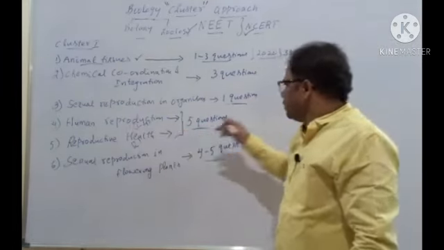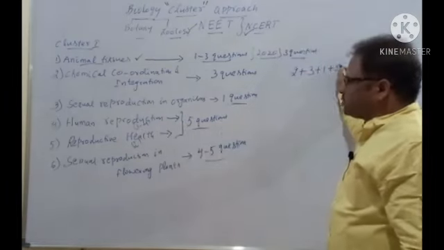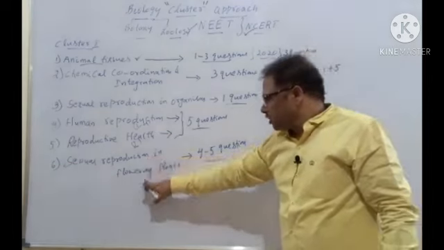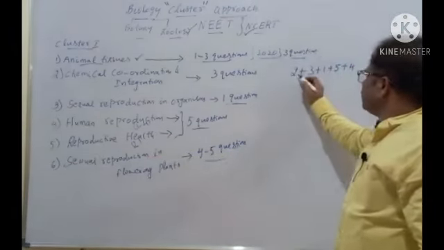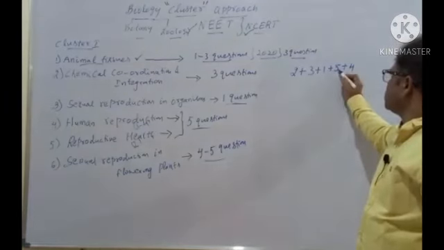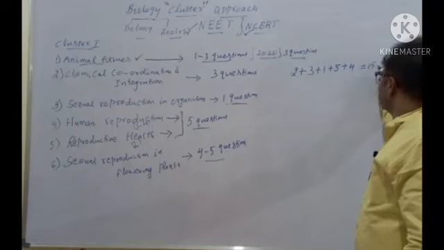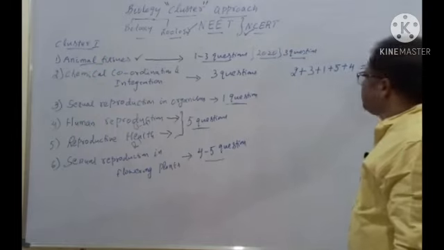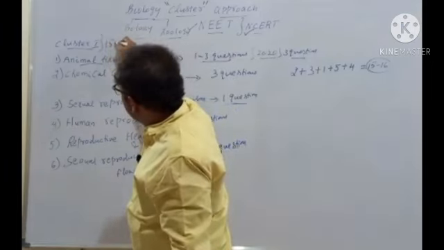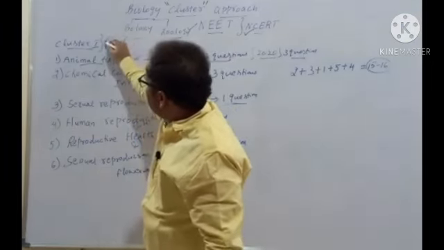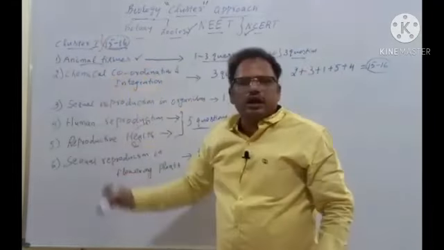And human reproduction and reproductive health, both the chapters combined together, on average 5 questions. And sexual reproduction in flowering plants, 4 or 5 questions. At the most you take 4. So 6 plus 5 is 11, 11 plus 4, 15 to 16 questions will appear from this cluster 1. See, this is the importance of cluster 1. 15 to 16 questions literally from NEET point of view, and all the topics are very, very interesting and important.